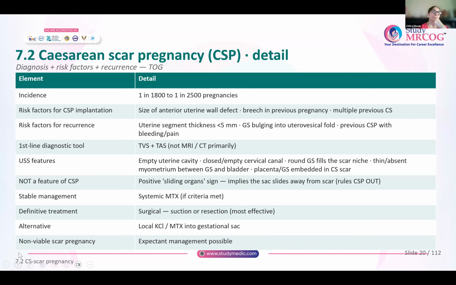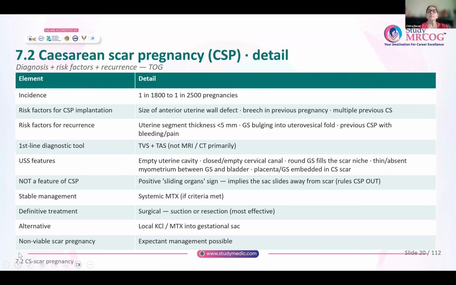Now, recurrence risk factors. Whenever the uterine segment thickness is less than 5 millimeters, it is likely that this woman could have a recurrence of this cesarean scar pregnancy.